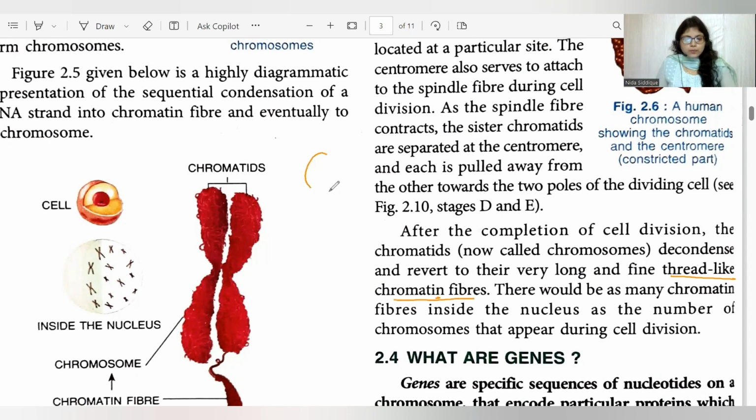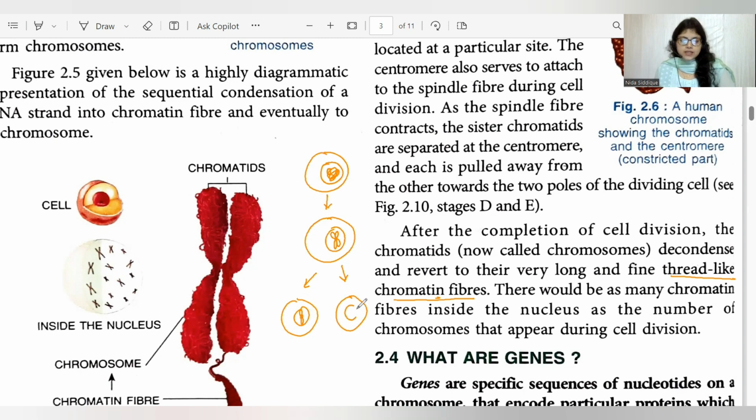Okay, so before the cell division, chromatin fibers were present. As soon as the cell is about to divide, the chromatin fibers inside the nucleus condense to form chromosomes. In cell division, in mitosis particularly, two daughter cells will form. Now both daughter cells will get one sister chromatid. Okay, and once the cell division is over, again these sister chromatids will decondense to form chromatin fiber.